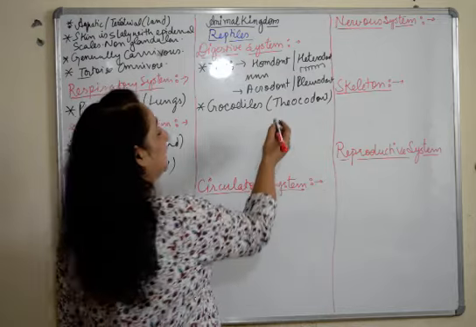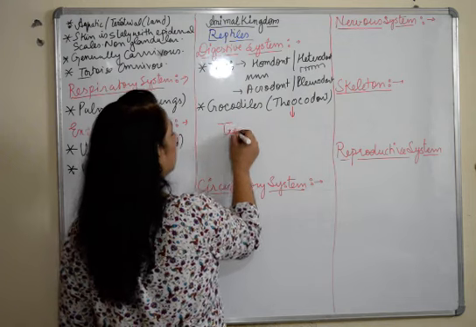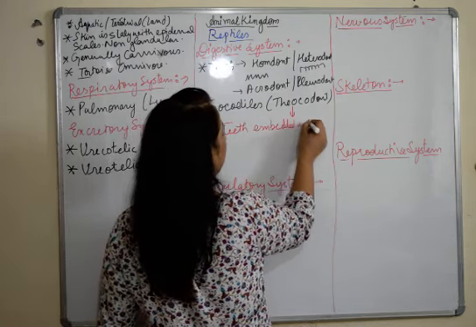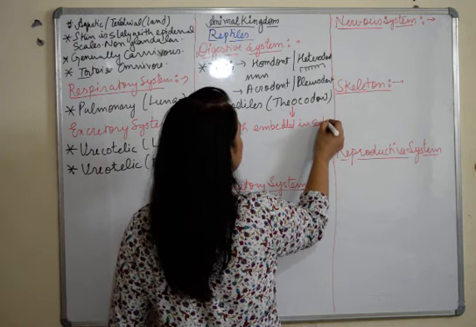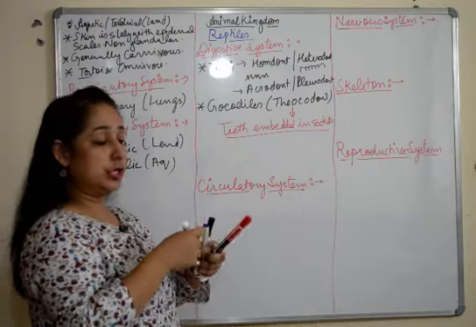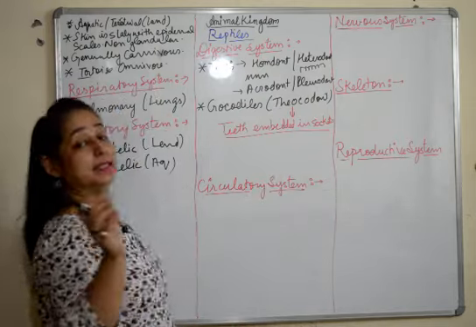That means the teeth are embedded in sockets. So these are the various characteristics of teeth in the digestive system.